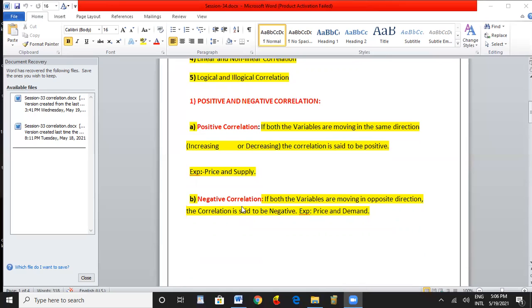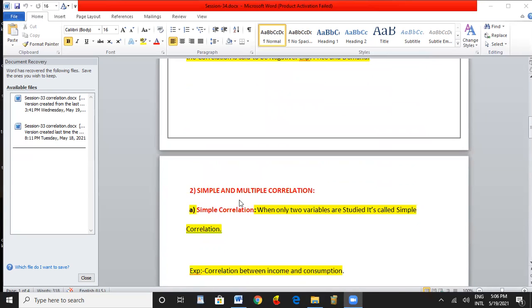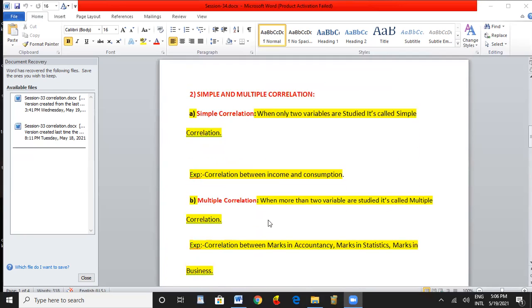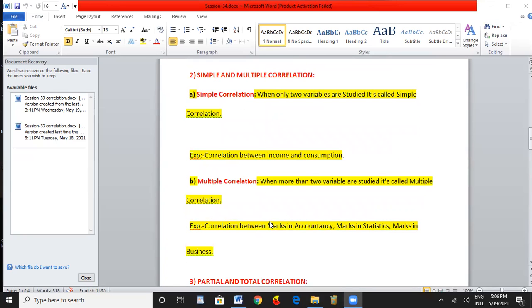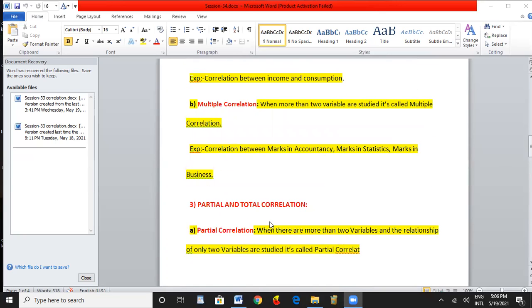Whereas in negative correlation, if one is going in one direction, the other is going in the opposite direction. It is not in the same direction. Price and demand is one example of negative correlation. Simple and multiple correlation. In simple correlation, only two variables are considered, whereas in multiple correlation there are more than two variables. We consider more than two series. Then partial and total correlation.